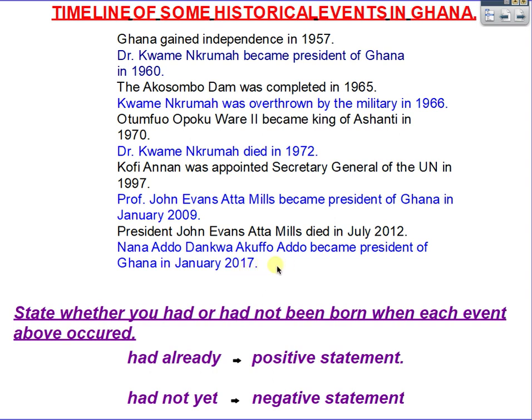When were you born? State whether you had or had not been born when each event above occurred. For example, I can say that when Ghana gained independence in 1957, I had not yet been born. That is a negative statement.